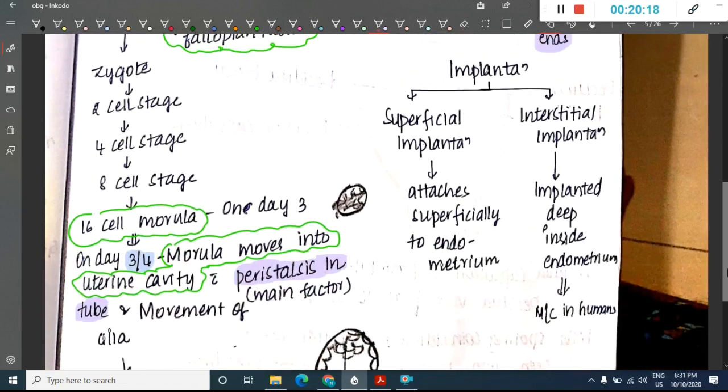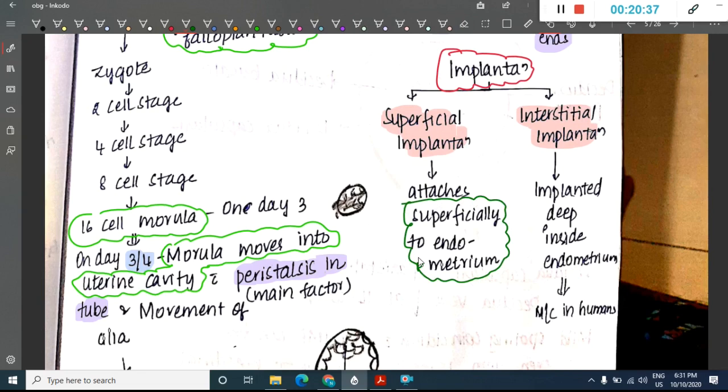In implantation, it is mainly of two types. We have superficial implantation and interstitial implantation. In superficial implantation, the zygote attaches superficially to the endometrium. In interstitial implantation, it is implanted deep inside the endometrium, and this interstitial implantation is more common in humans.